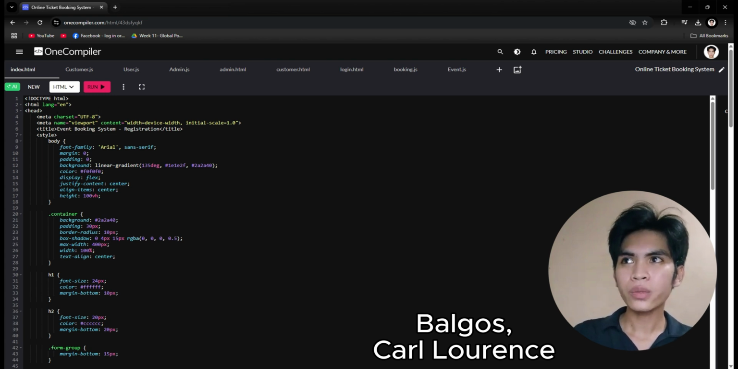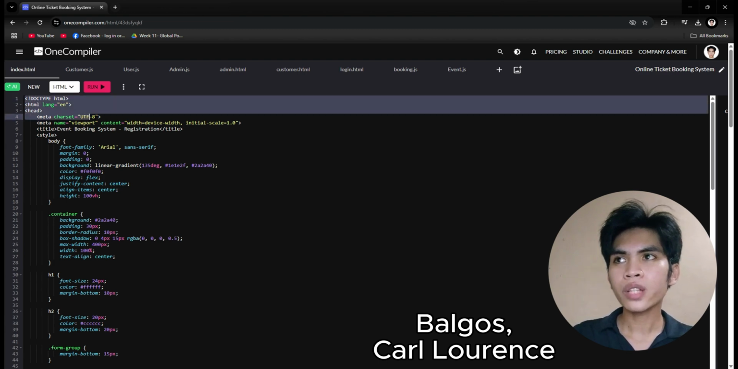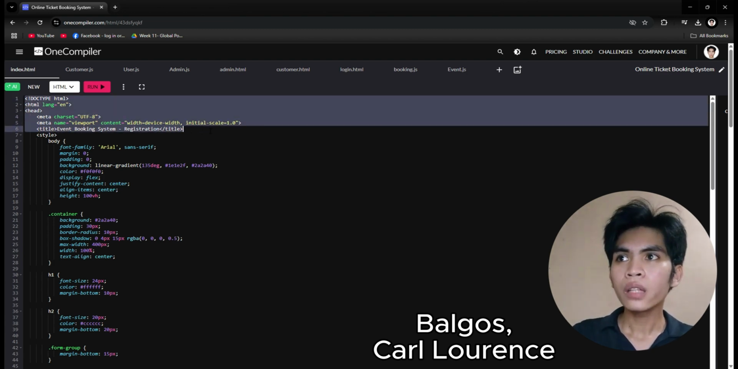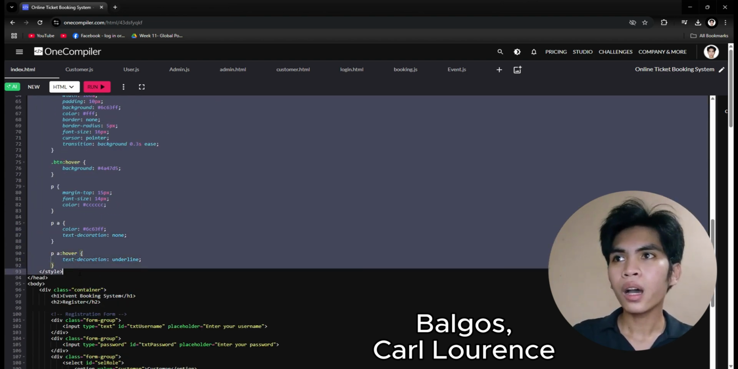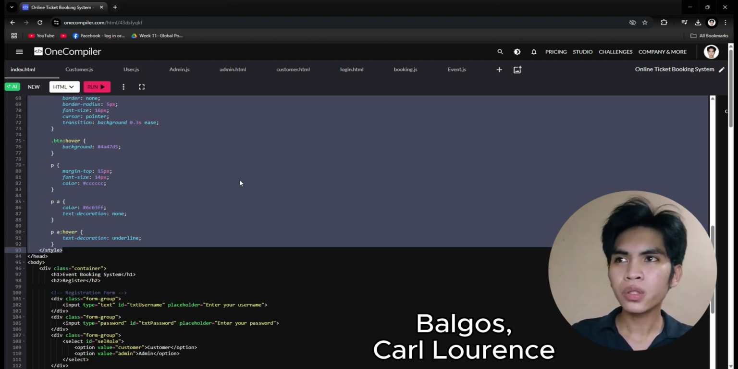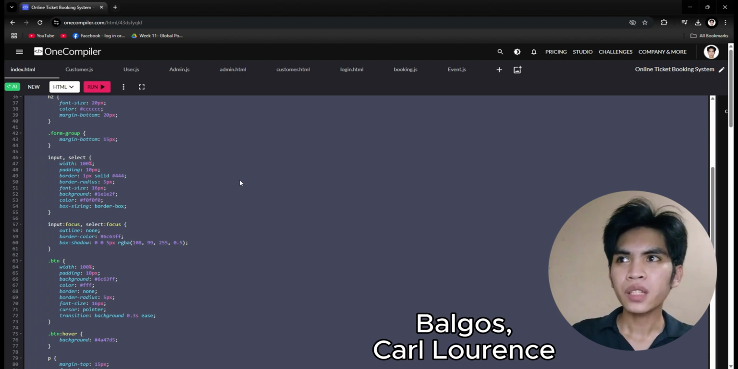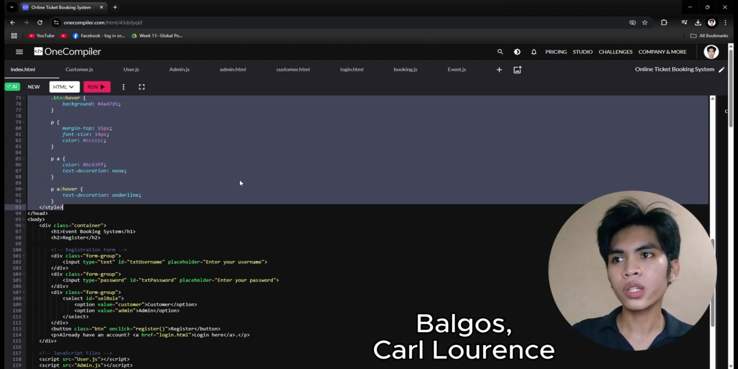I am going to explain our class, which is index.html. As you can see here, we have the basic structure of an HTML, and of course we integrated a style sheet for this one, specifically on the index.html, for us to be able to change or manipulate the design of this index.html.